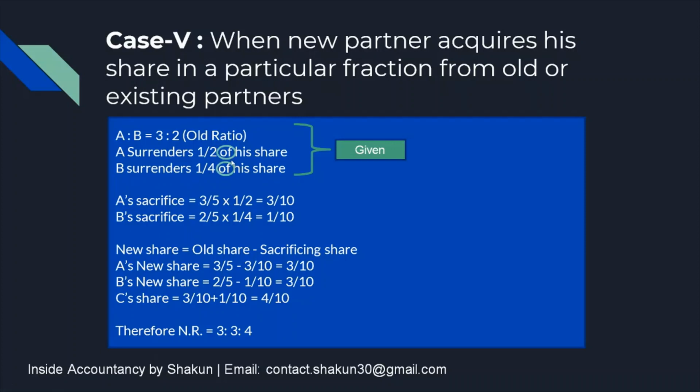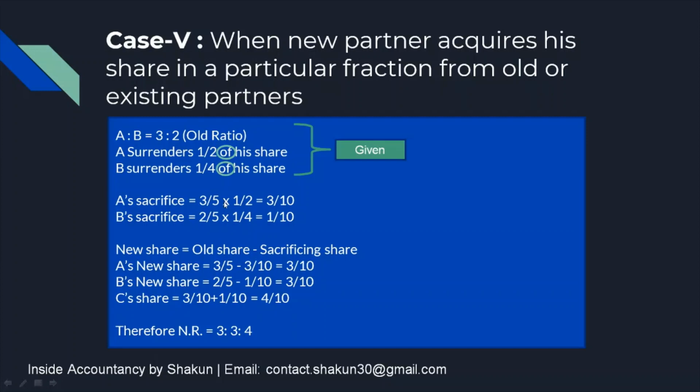Whenever you read the word of, it should be clear to you that this is not the sacrifice that is given. This is the proportion of sacrifice. If I read it again, A surrenders 1/2 of his share. It means that A surrenders half of his share. That is, his share multiplied by 1/2 will be his amount of sacrifice.